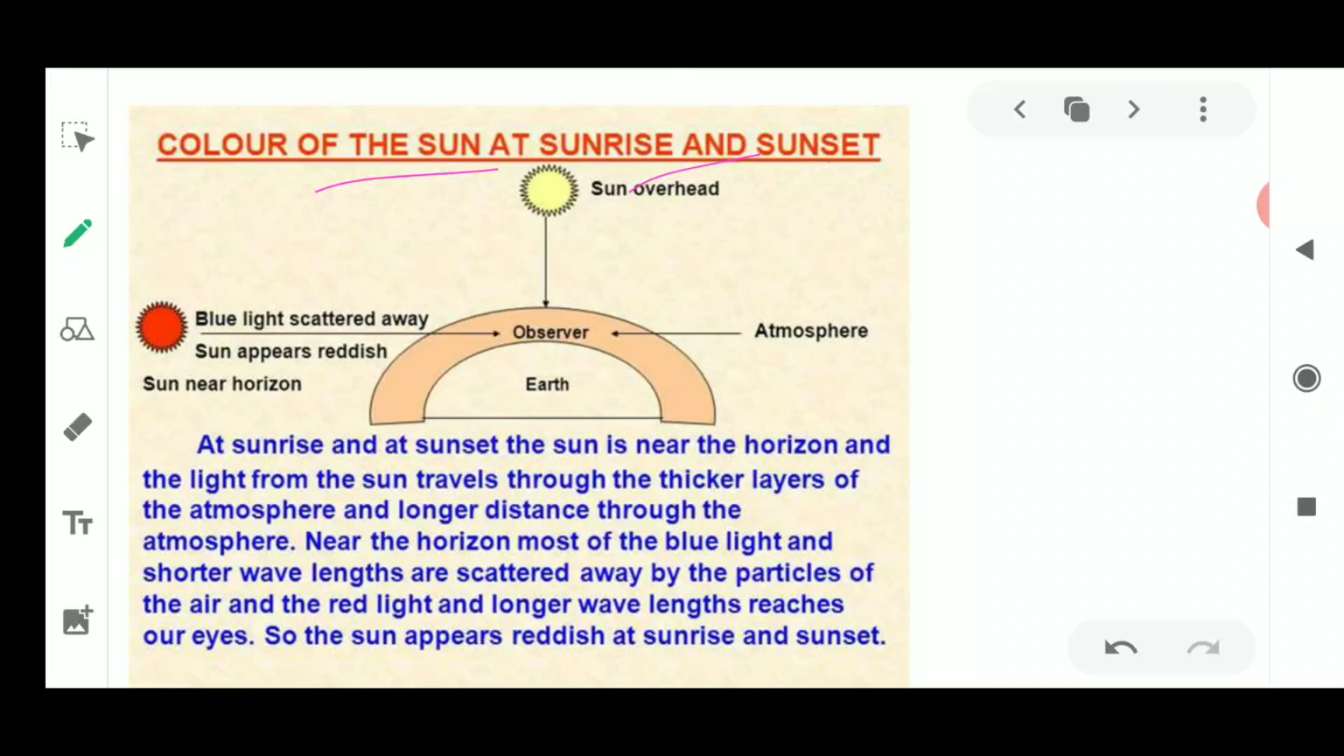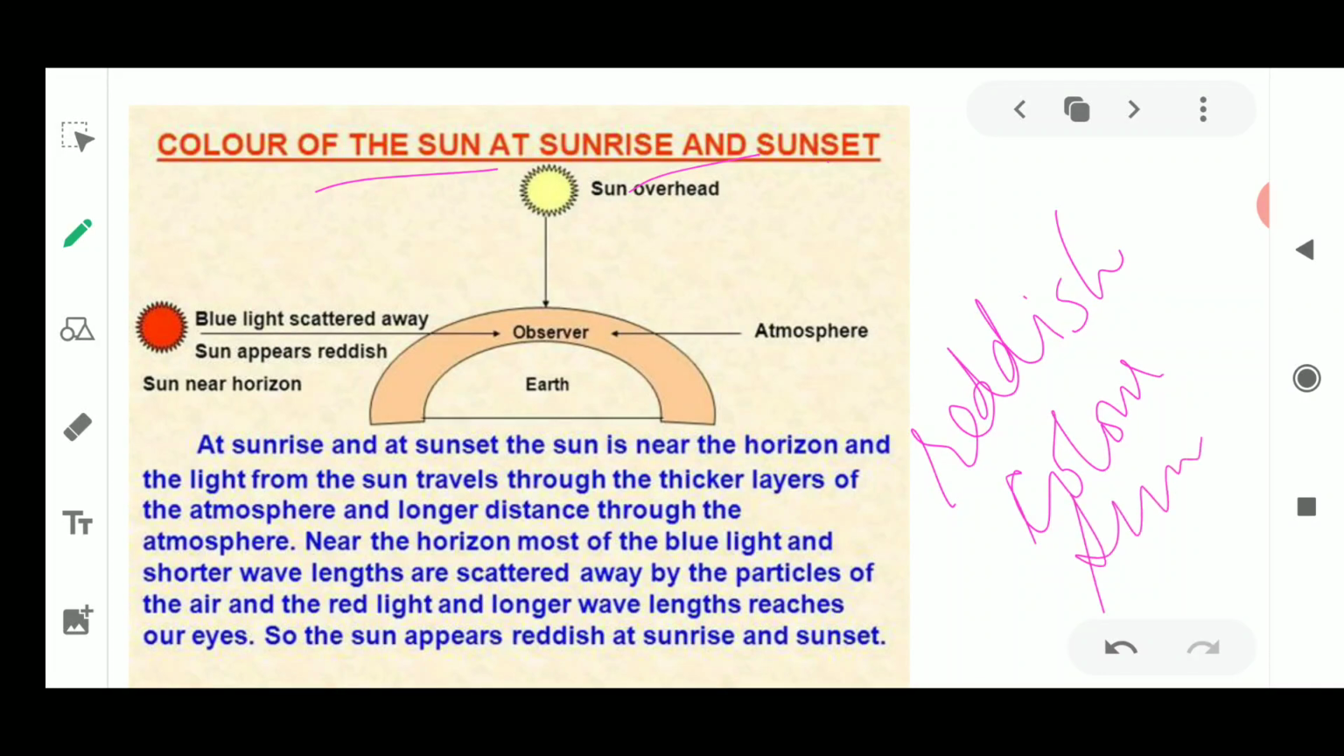Okay, now why is this reddish in nature? Here the same reason is given. In short, you can say that it is because of atmospheric refraction. Now when you have to explain this, I must tell you the reason behind the appearance of the reddish color of the sun, not the sky, at the time of sunrise and sunset. At sunrise and at sunset, the sun is near the horizon, and the light from the sun travels through the thicker layers of the atmosphere and a longer distance through the atmosphere.